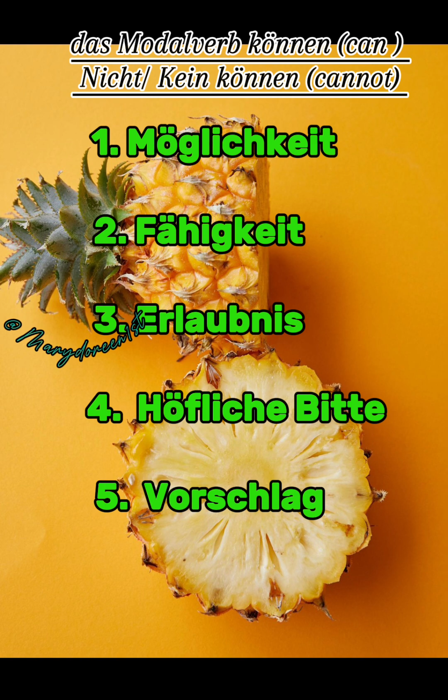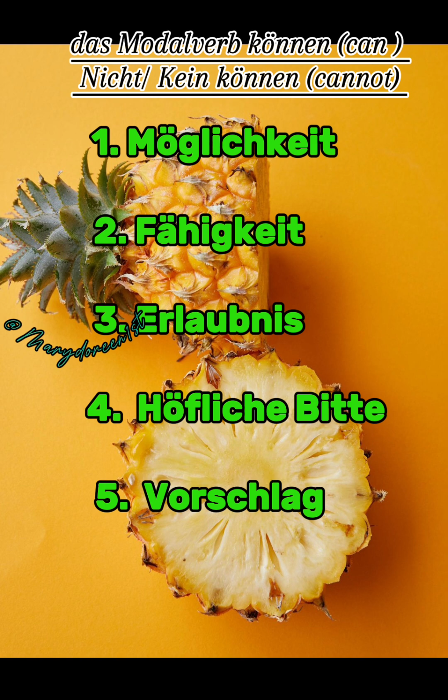So when you are making a sentence with a modal verb, it means that you will conjugate the modal verb and put it in the second position, while the main verb, which says what the person is doing, will be at the end of the sentence, not conjugated. Today we are looking at the verb können.